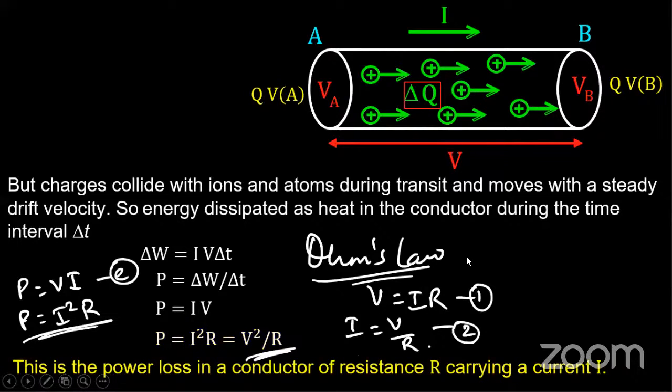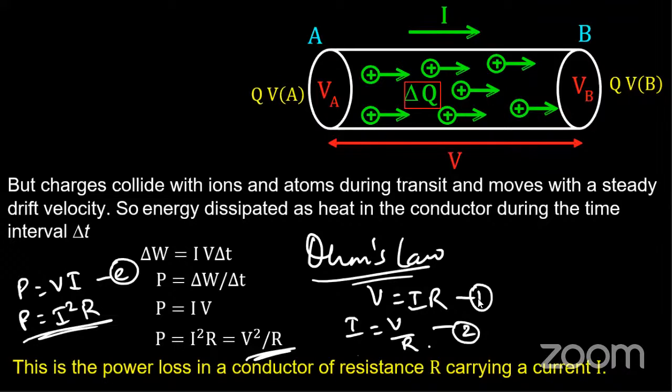Next, in a conductor, what is happening to this power? Whenever there are free electrons or charges flowing inside the conductor, we said they collide, right? More power is required to make them flow. So this power is dropped, or there is some power loss inside a conductor whenever there is the flow of current.